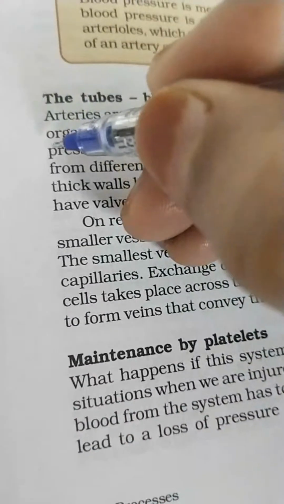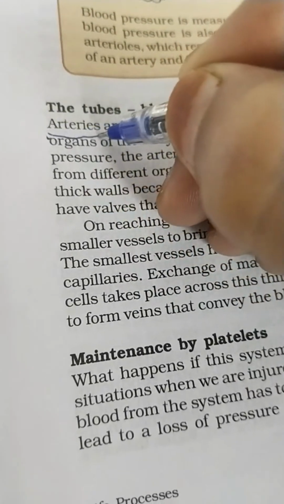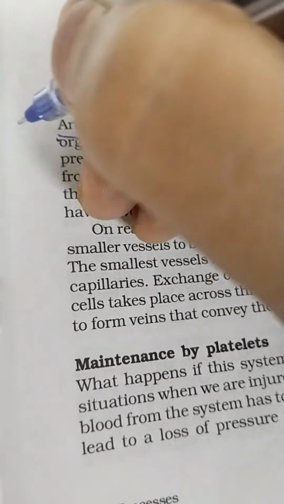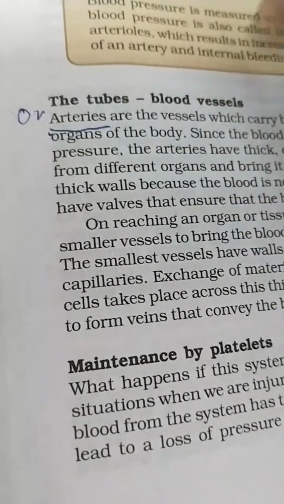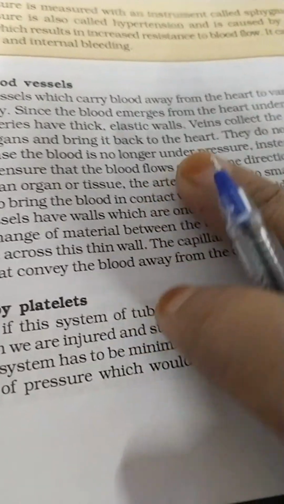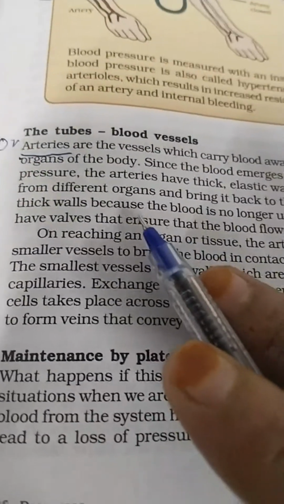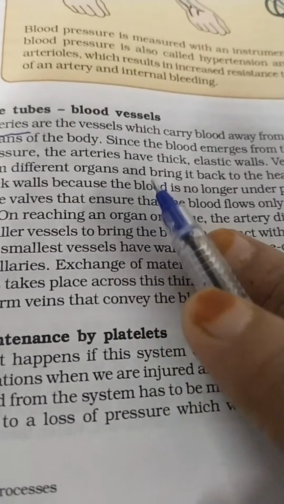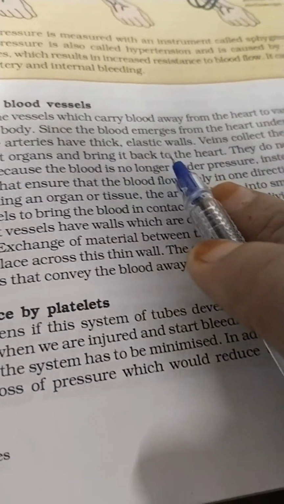Arteries are responsible for carrying oxygenated blood toward all body parts. Since the blood emerges from the heart under high pressure, the arteries have thick elastic walls.